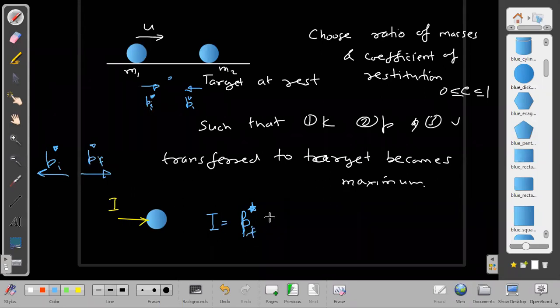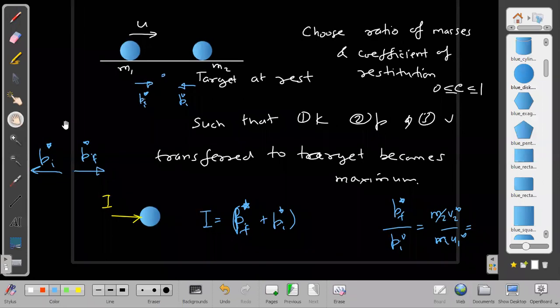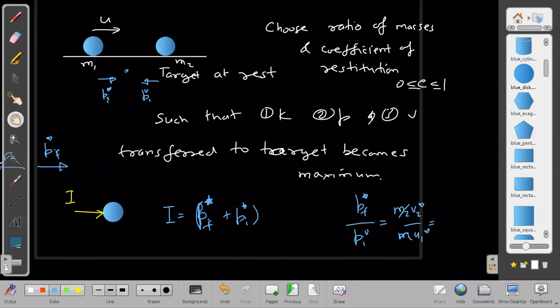So it will become P final star plus P initial star. Also, what is P final star upon P initial star of the second body? That will be equal to M2 into V2 star upon M2 into U1 star. So V2 star upon U1 star is also equal to mu into V relative upon mu into U relative, that is equal to V upon U, that is equal to E.